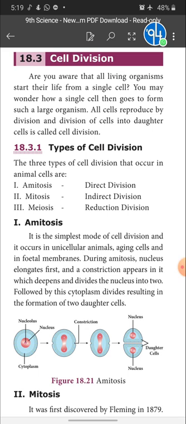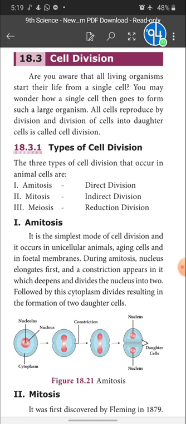Meiosis means one cell divides into two, but the number of chromosomes is reduced to half. For example, in meiotic cell division, the cell divides into two, and each cell carries only 23 chromosomes, that is half the number of chromosomes. This is meiotic cell division, and it takes place in the sex cells, so the number of chromosomes in the sex cell is half, that is n.